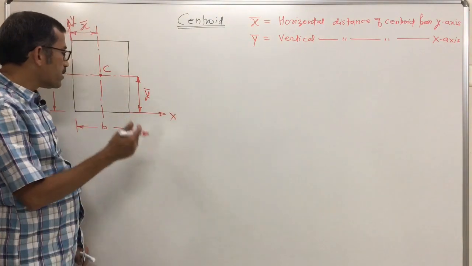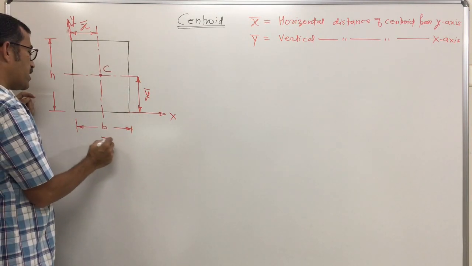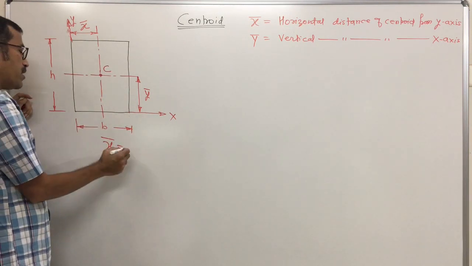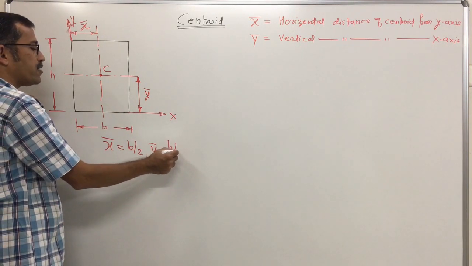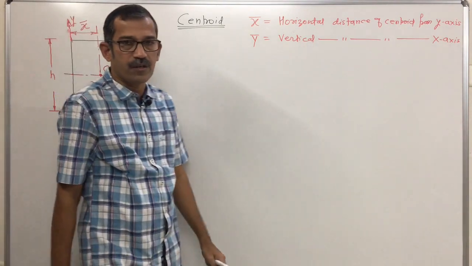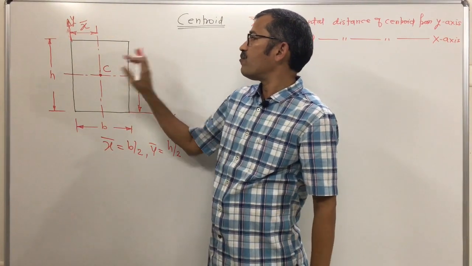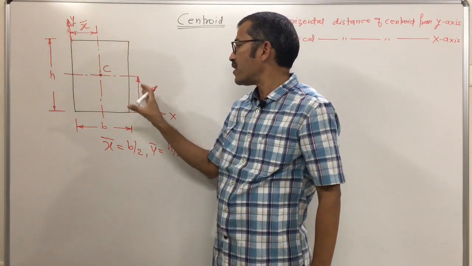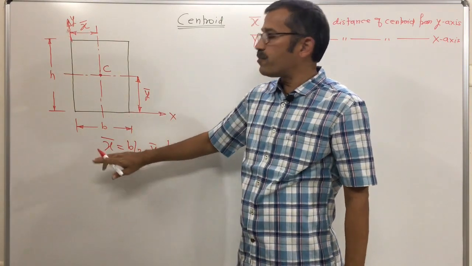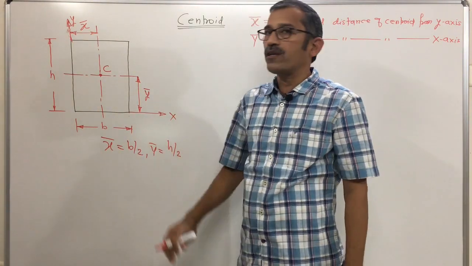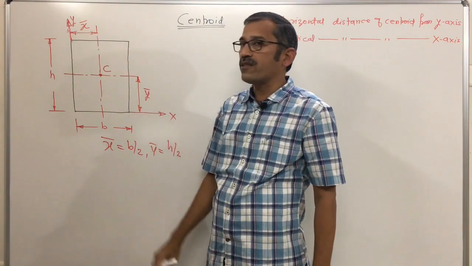Okay. So in this standard case, your x bar is b by 2, and y bar is h by 2. Clear? Any problem? The distances of the centroid from the y axis and x axis are x bar and y bar respectively. Don't memorize that x bar is b by 2 and y bar is h by 2.